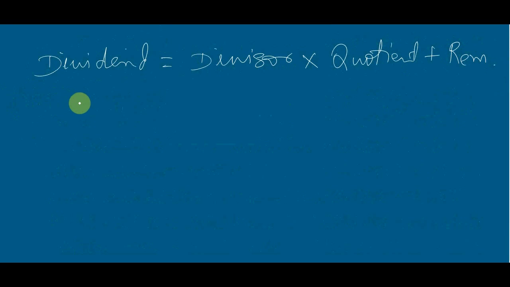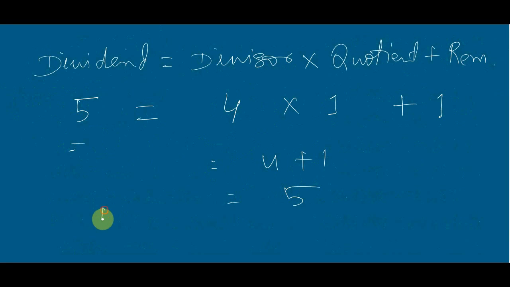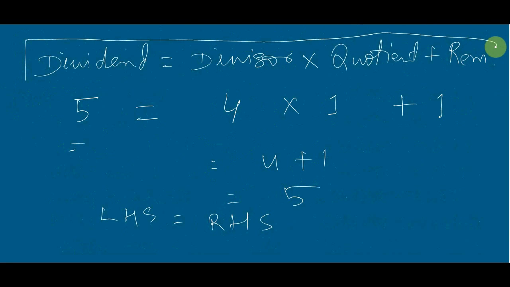In the last case, the dividend was 5, the divisor, that means friends, was 4, the quotient came 1 and the remainder was 1. So for checking whether any division is right or not, you have to check that the dividend, the left hand side of the equal sign, must be equal to the right hand side. So 4 into 1 plus 1 is equal to 5. Left hand side must be equal to right hand side. So remember this equation for division.